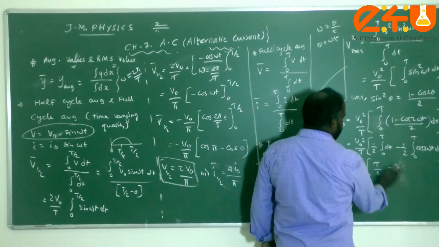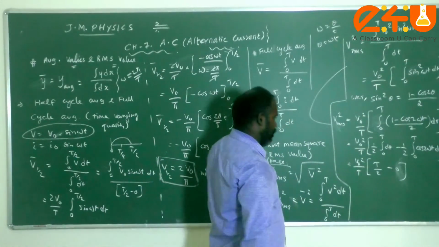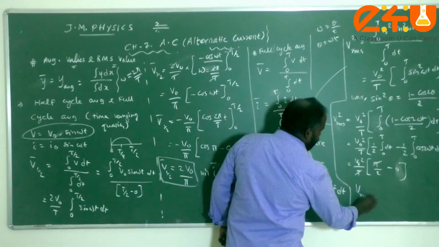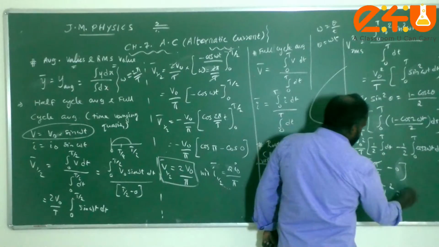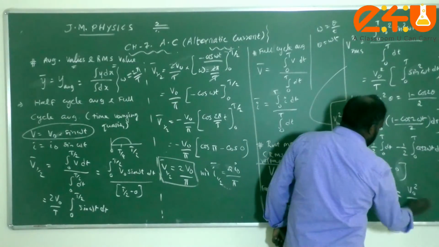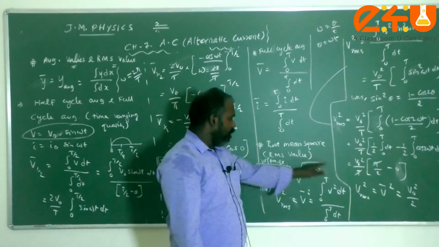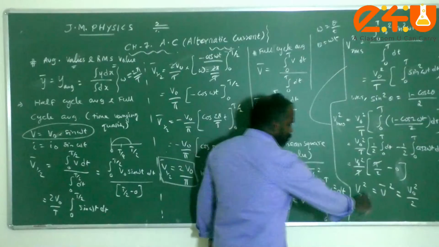So I can directly put that value as 0. If you want, you can evaluate that integration. So these two get cancelled out. Therefore, Vrms square, that is nothing but V bar square, is equal to V naught square by 2. Just take the square root, because Vrms means the square root of V bar square. Okay, you just take the square root.